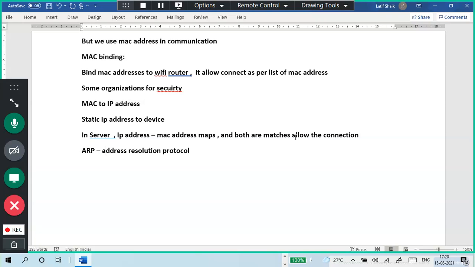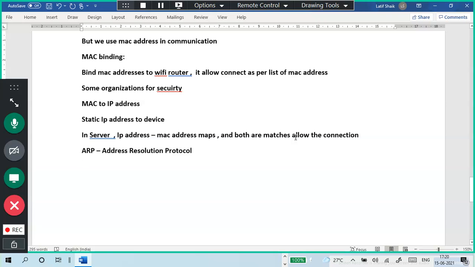ARP actually maps your IP address to MAC address automatically, but statically also we can map it for certain security concerns. Compulsorily everything should match, otherwise no communication.